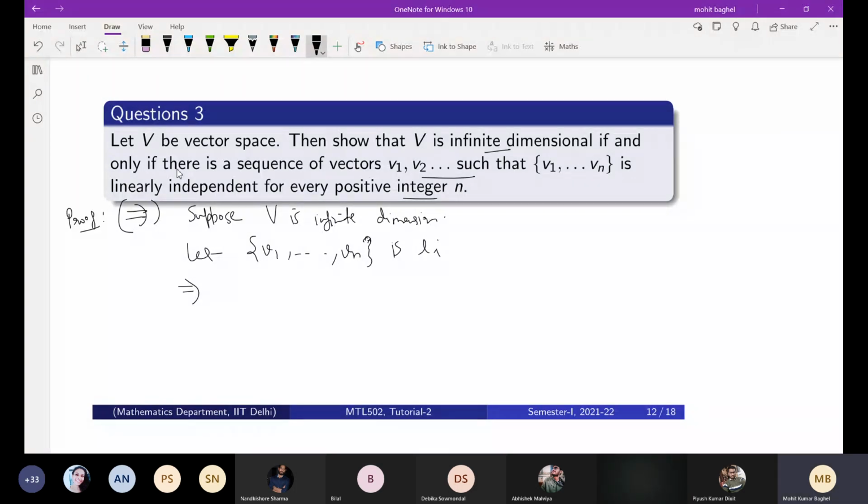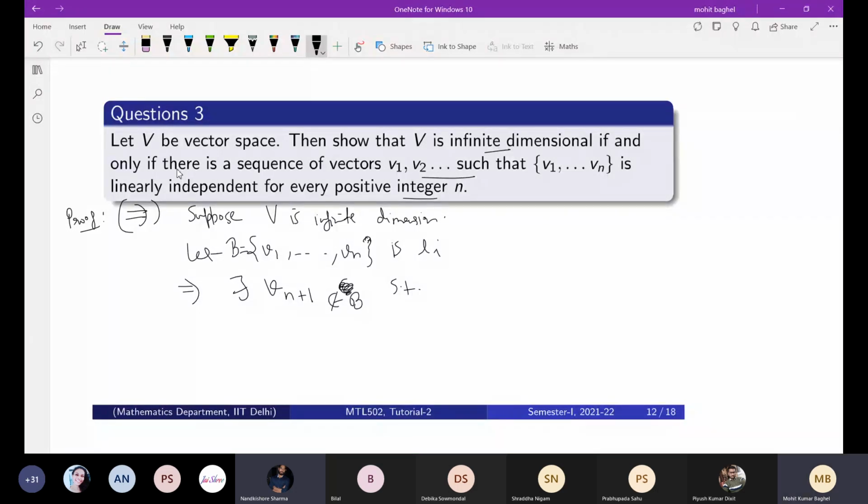Now, if V is infinite dimensional, you can say there exists another vector Vn plus 1 that does not belong to the set B. Assume that. So there exists Vn plus 1 which is not in B.